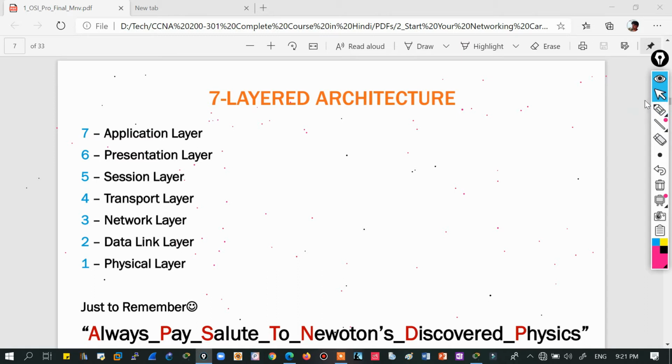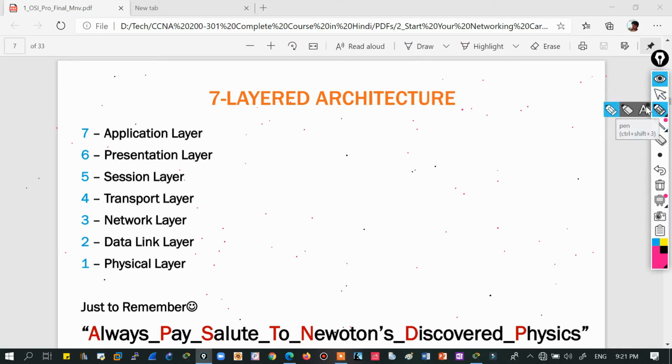And one more thing I'm giving you to brainstorm: when we are done with this OSI model, you will ask yourself this question. Do these layers work in perfect order, like 7th layer first, then 6th layer, then 5th layer, or can multiple layers work simultaneously? This is a question for you. You can answer me in the comments, and you should have your answer to this question. Okay, so let's get along with this OSI model without further discussion.